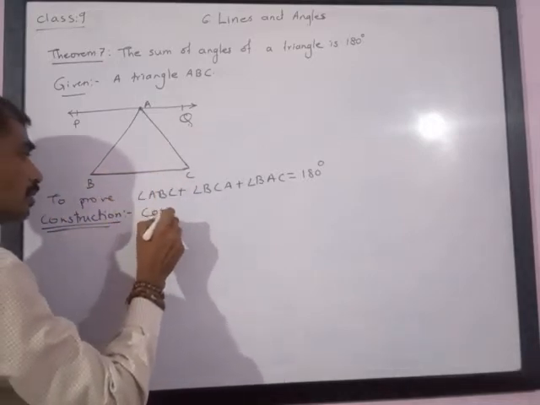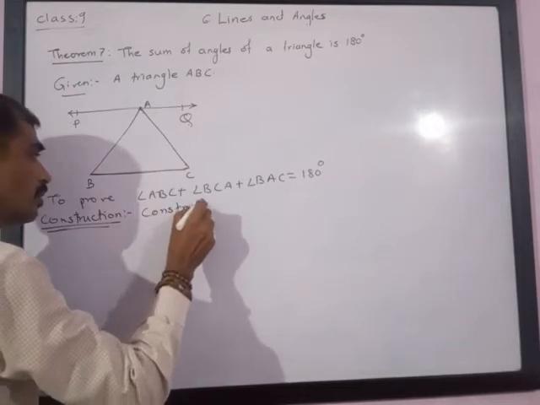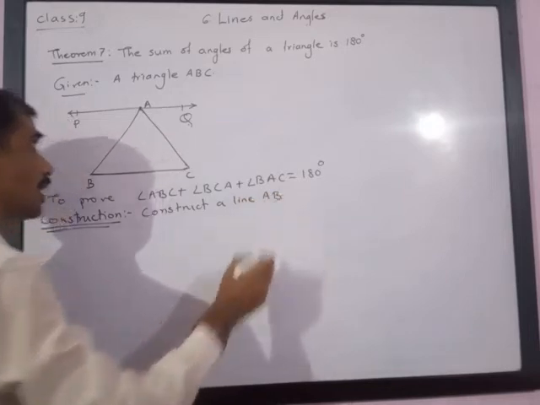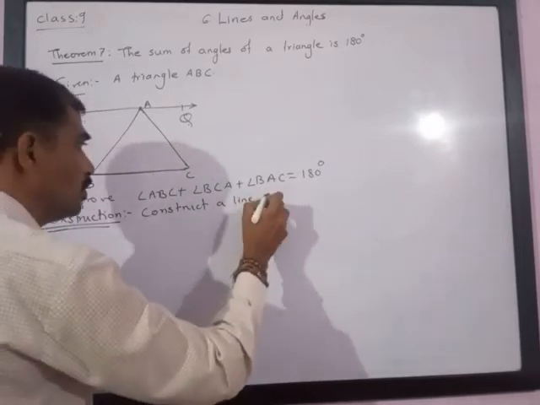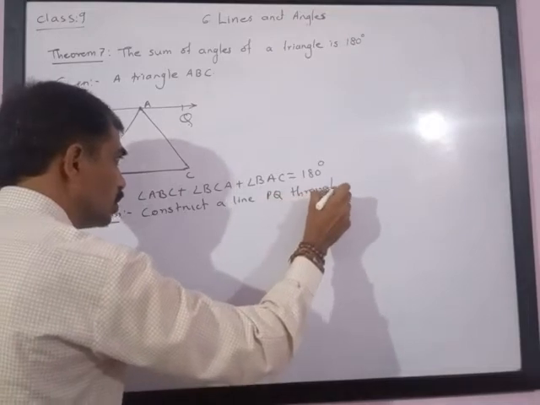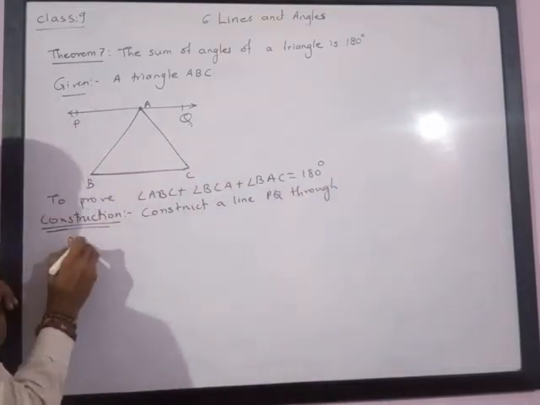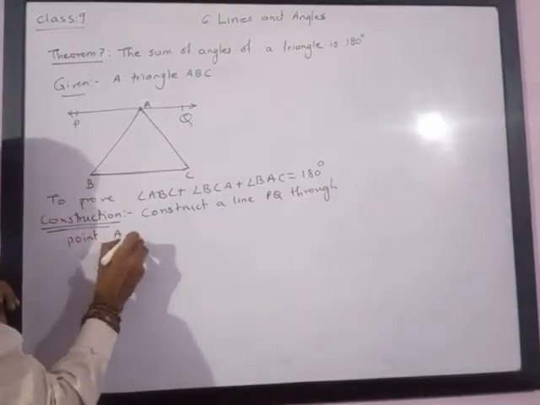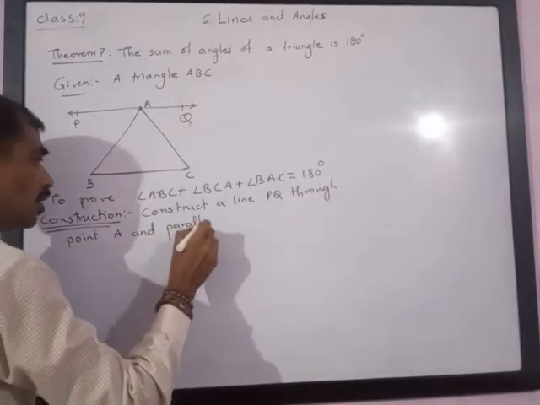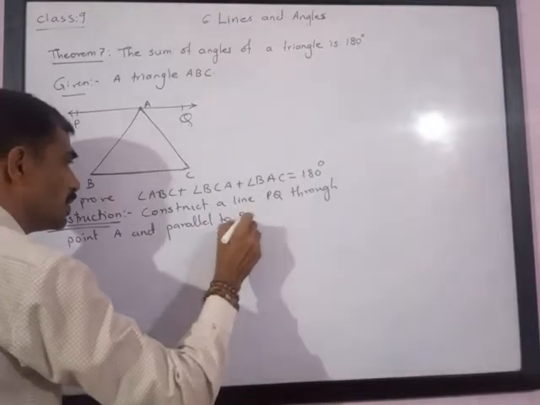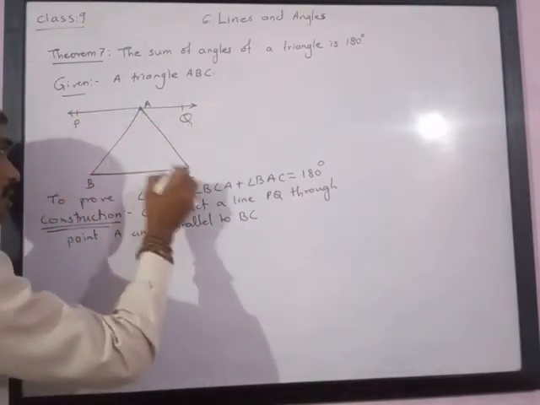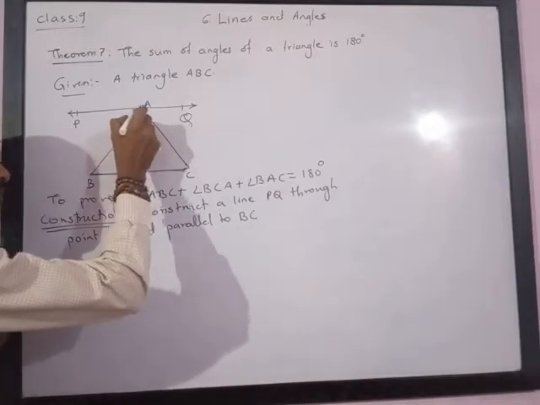Construct a line PQ through point A, parallel to BC.